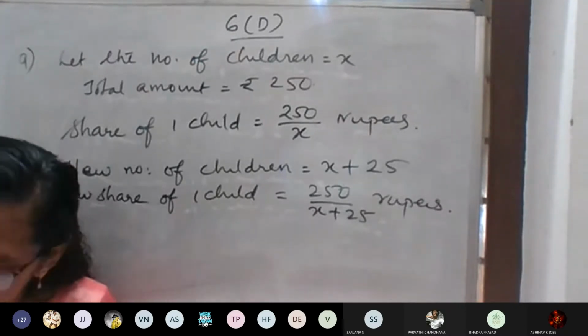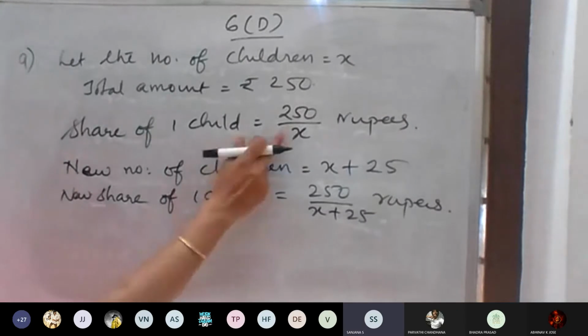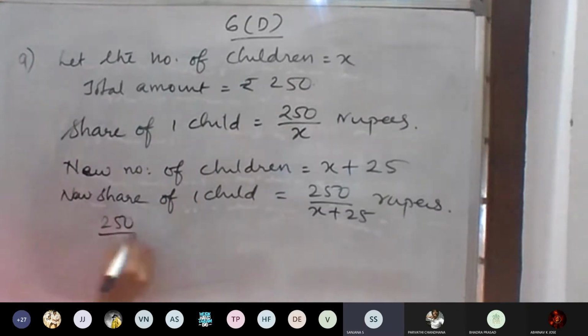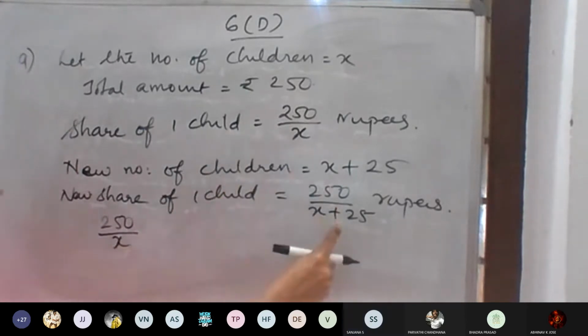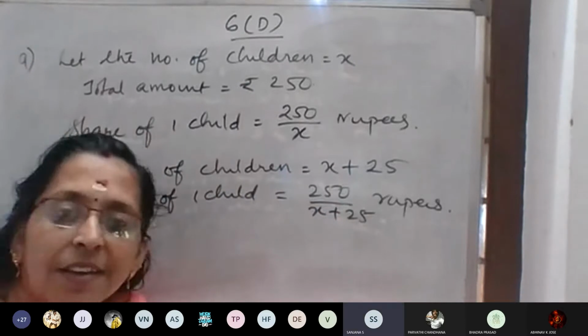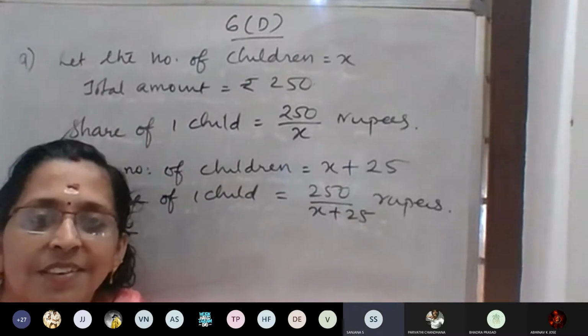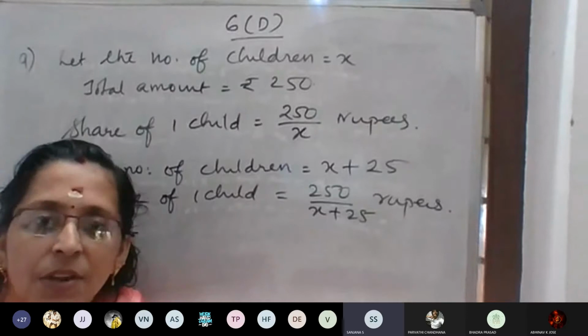250 by x minus 250 by x plus 25. Which one is more, 250 by x or 250 by x plus 25? 250 by x only, no?